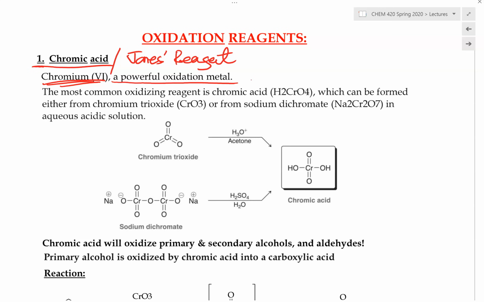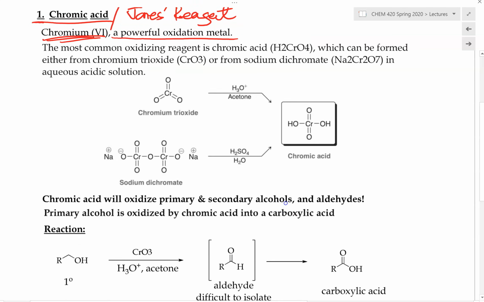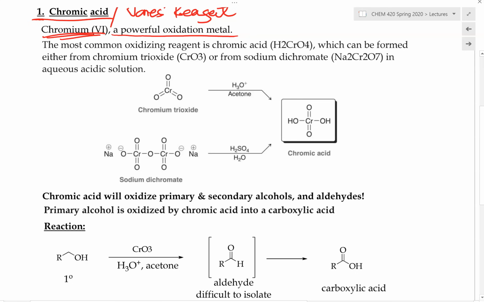The reason it likes to accept electrons is that its oxidation state is already +6. Something with that high of a charge will be happy to accept electrons. Therefore, this chromic acid, in which the charge of the chromium is +6, can accept electrons very, very well.